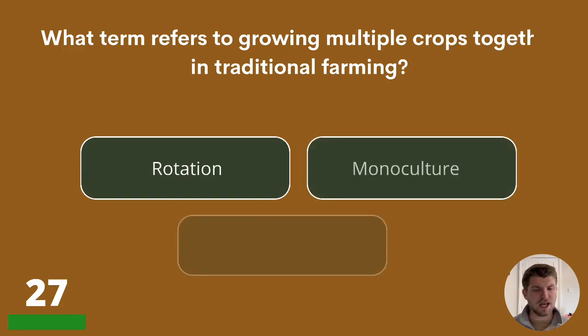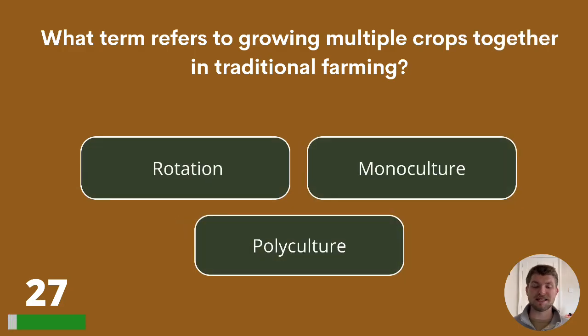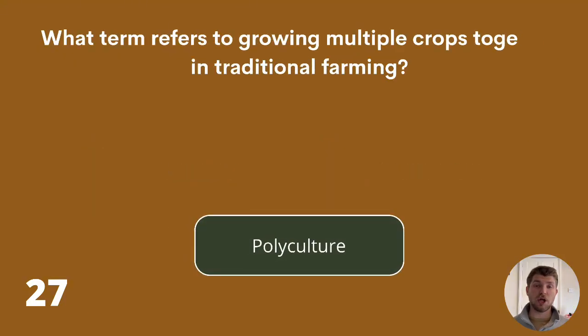27. What term refers to growing multiple crops together in traditional farming? Rotation, monoculture, or polyculture? The answer is polyculture.